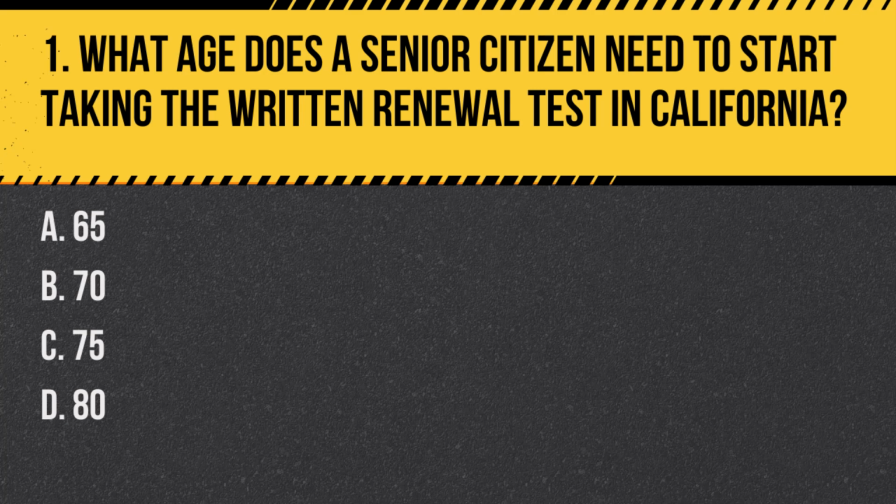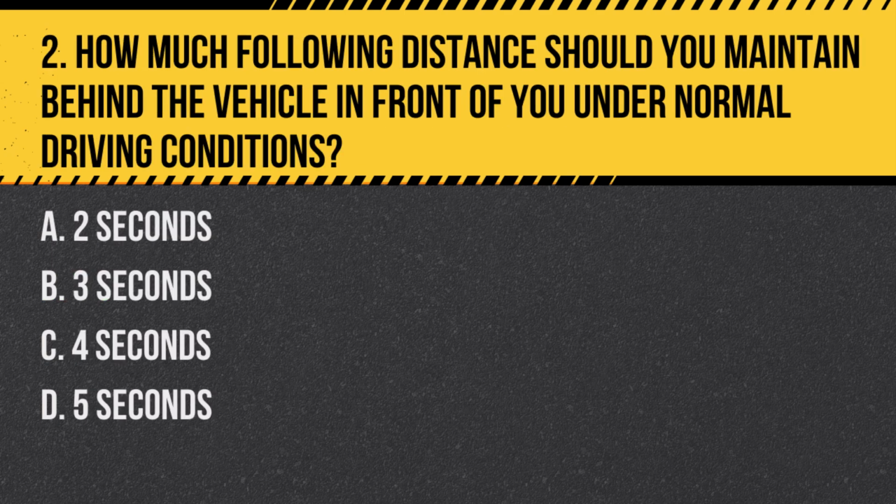Question 1. What age does a senior citizen need to start taking the written renewal test in California? A. 65. B. 70. C. 75. D. 80. Answer: B. 70. In California, senior citizens are required to start taking the written renewal test at the age of 70.